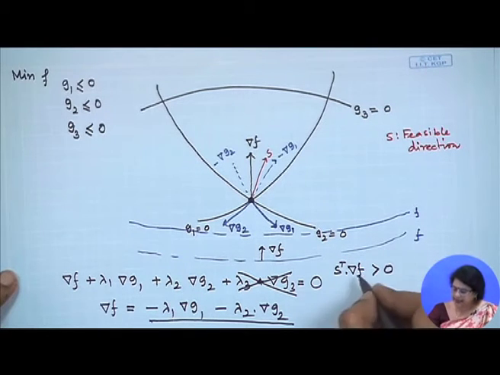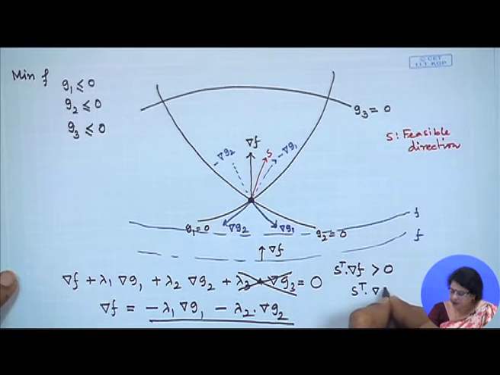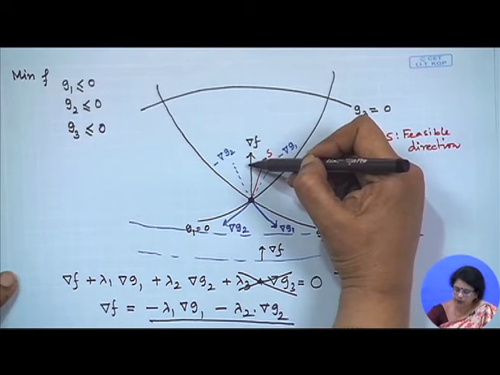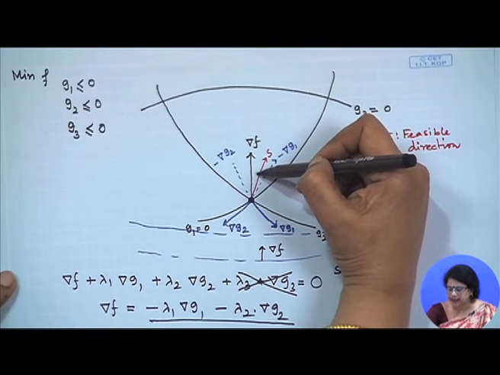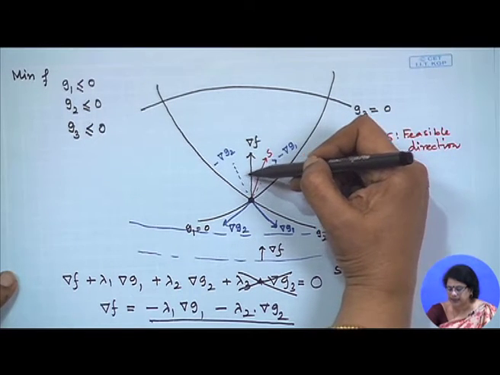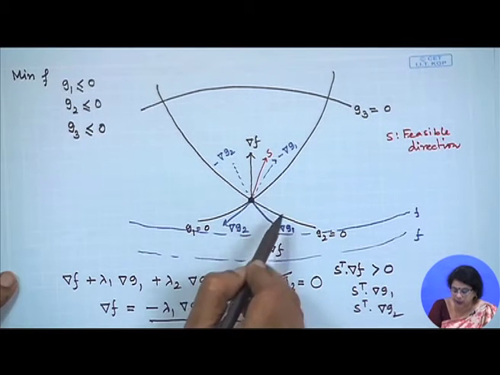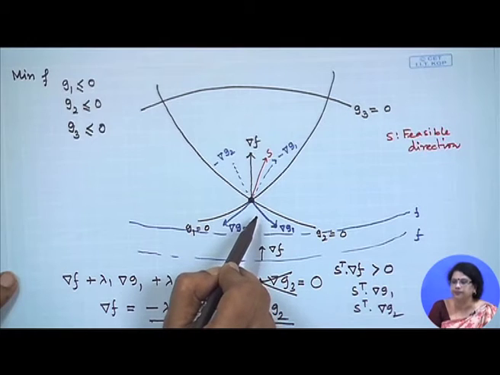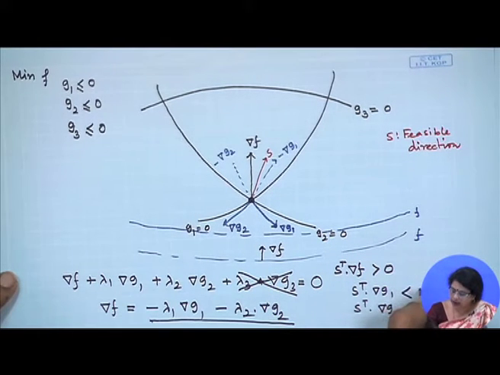What else are we getting? We are getting S transpose dot grad G1 and grad G2. S is making an acute angle with grad f, S is making an acute angle with minus grad G1, and S is making an acute angle with minus grad G2. But on the other hand, S is making an obtuse angle with grad G1, similarly with grad G2, that is why both are coming negative.